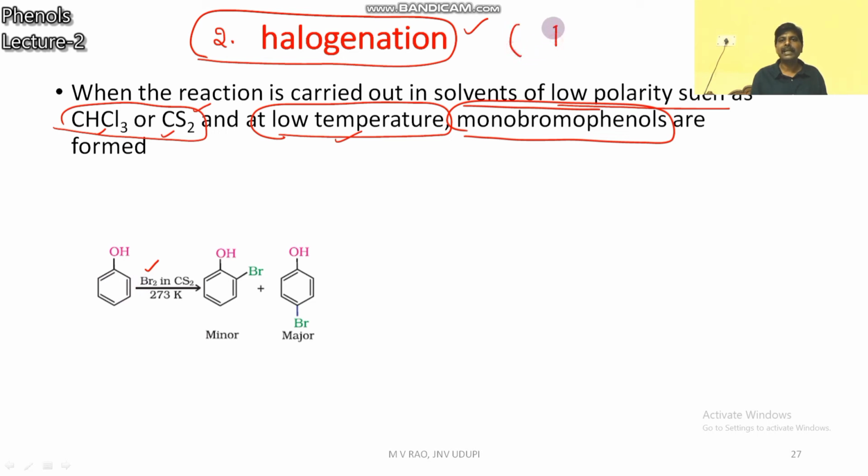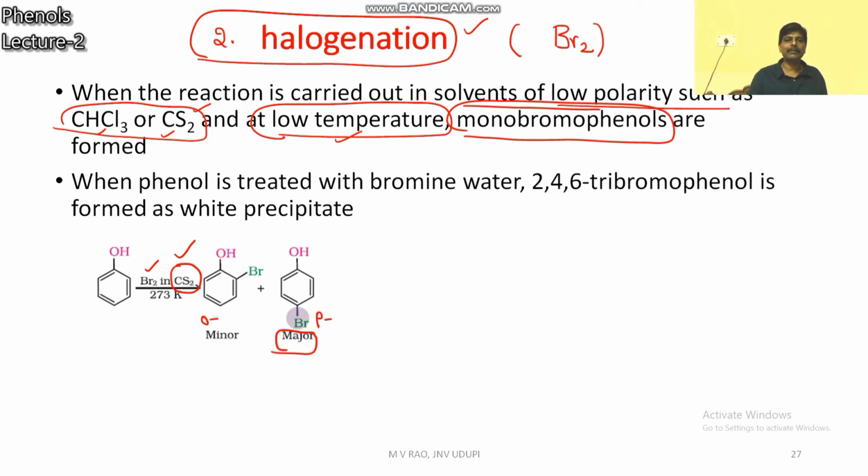Halogenation means reaction with halogen, here reaction with bromine. The difference is that in a low polarity solvent like CS2, you will get orthobromophenol and parabromophenol. Which one is the major product? Parabromophenol is the major product. But if you take a high polar solvent like water, bromine water, you will get tribromophenol as the product.